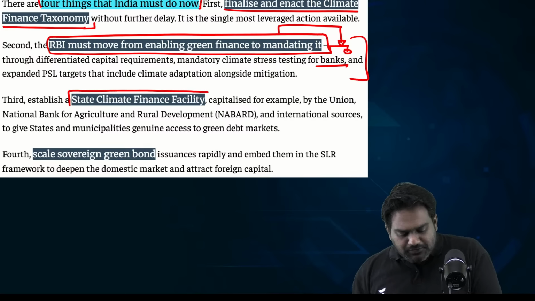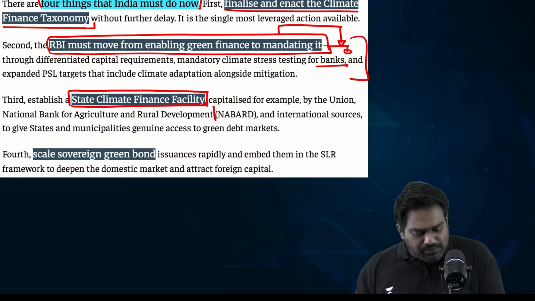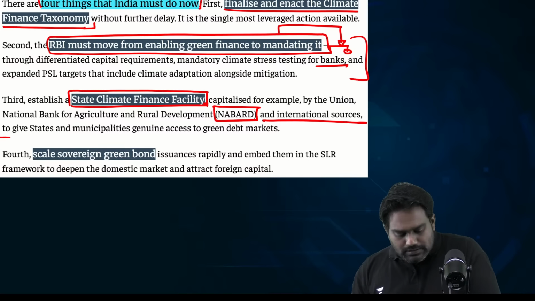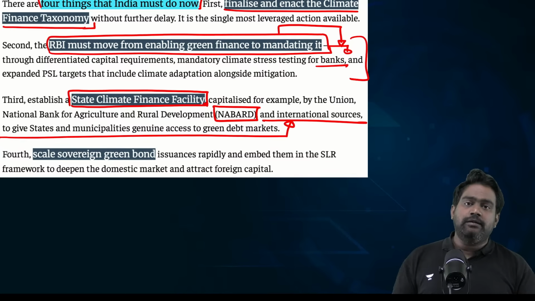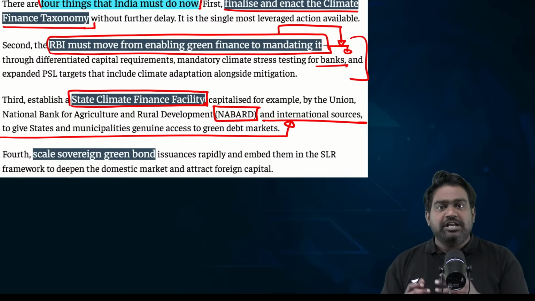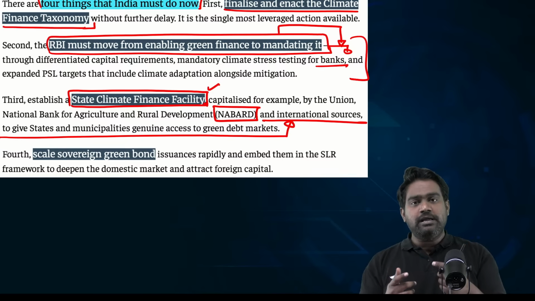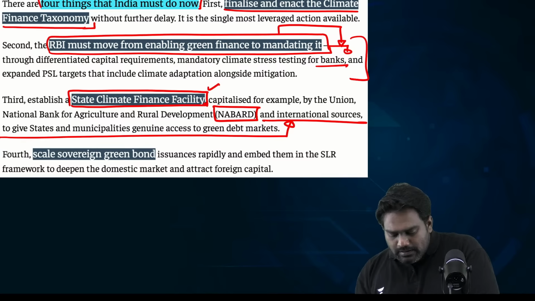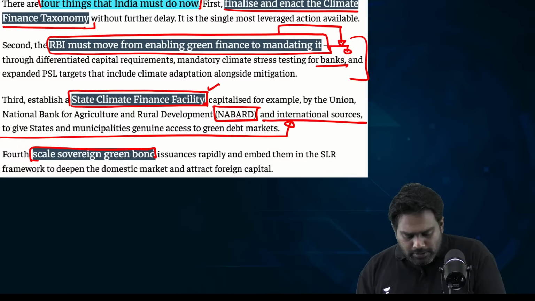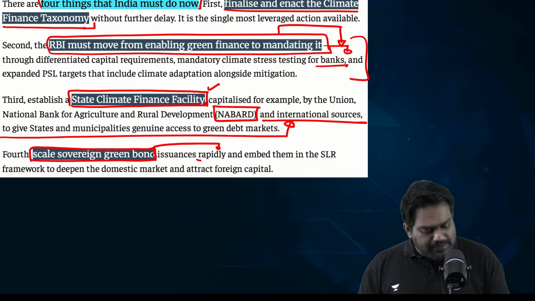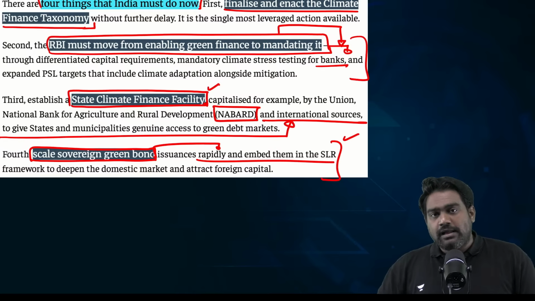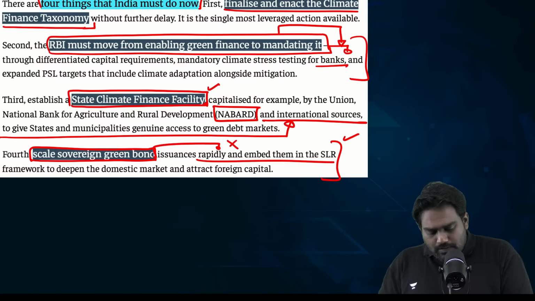Then a state climate finance facility can be set up through NABARD, where local governments, especially local bodies, can draw climate finance from a state climate finance facility funded by NABARD. Then a sovereign green bond that can be scaled rapidly, where the government would back a green bond, a debt instrument that can be created, right?